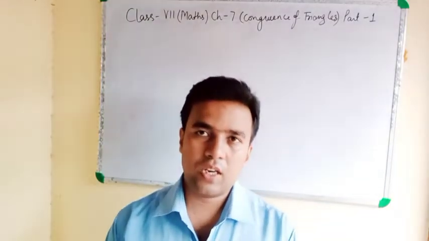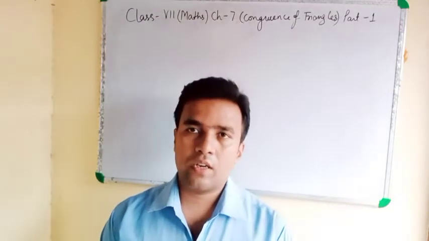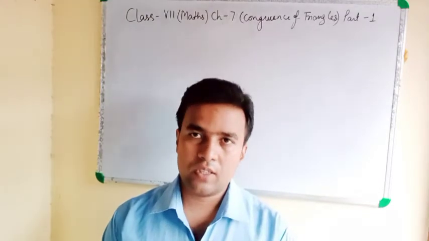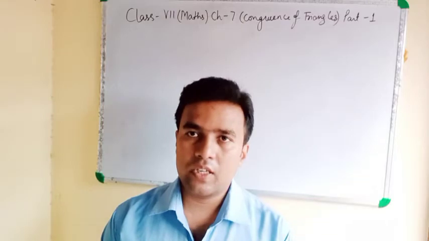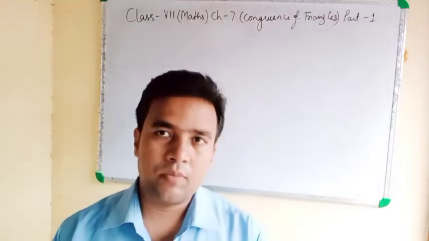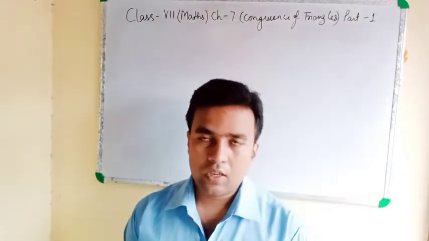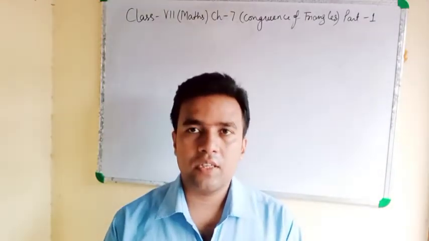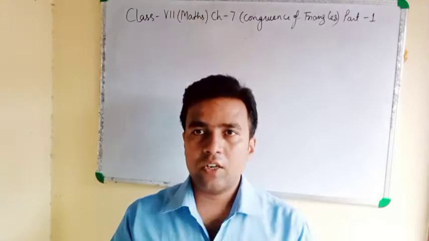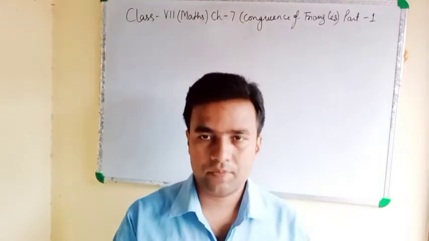In that chapter I told you what is a triangle and how many types of triangle, and in this chapter we will read congruency, means how we can say, if two triangles are given, whether we can do congruence. Clear?